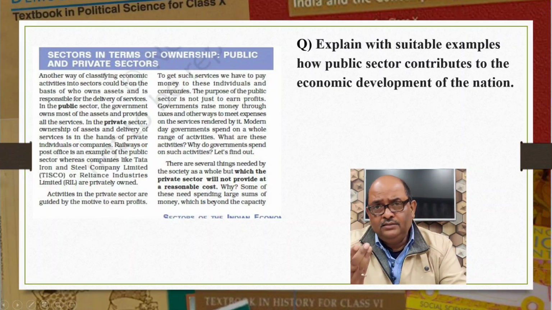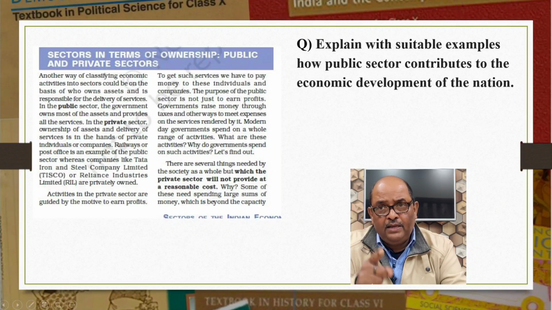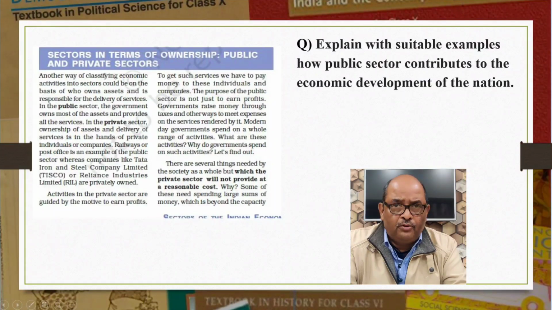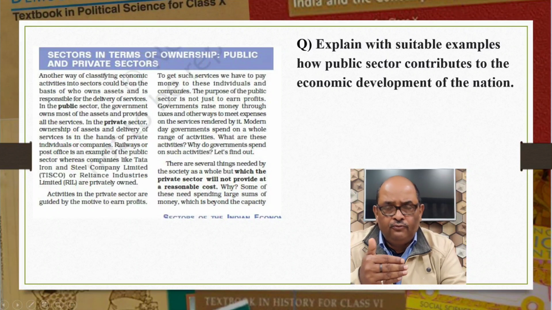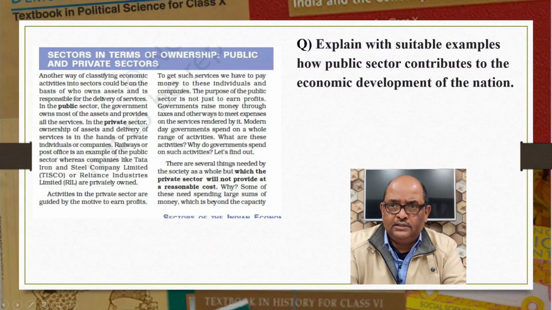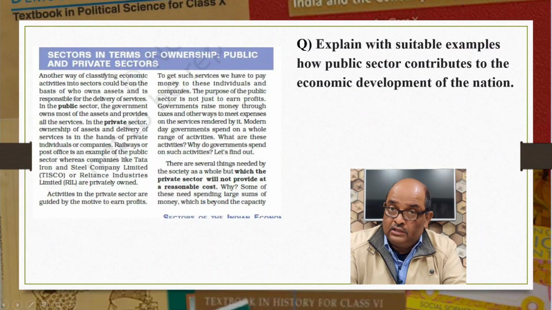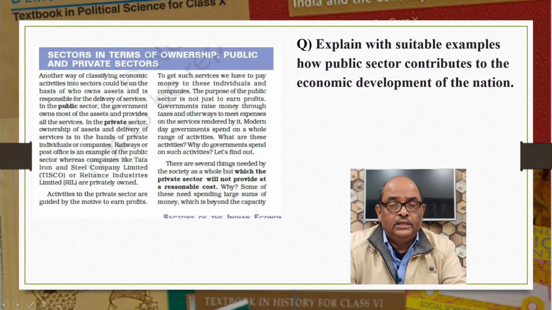Then, a large number of activities are the prime responsibility of the government. By running schools and providing good quality education, the government is trying to remove illiteracy and take the nation forward. The government also runs hospitals and health centers to look after the health of its people. The government is also providing safe drinking water to all. It is also trying to provide housing facilities to the poor.